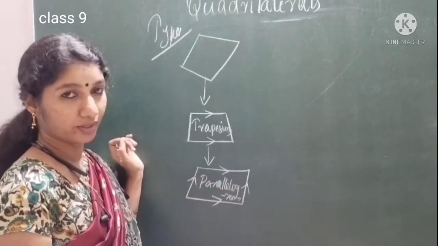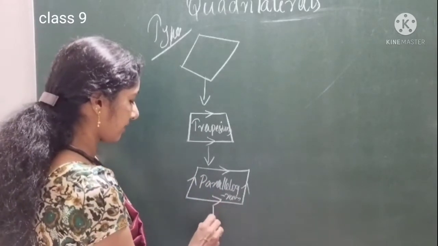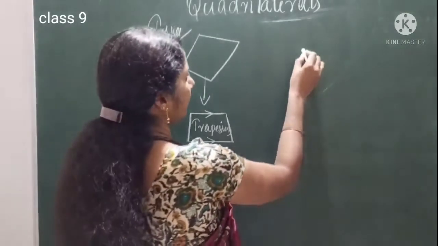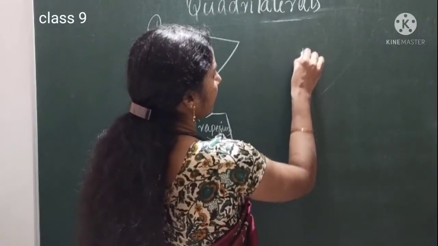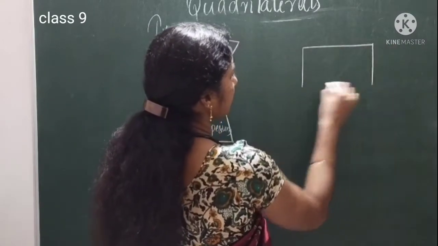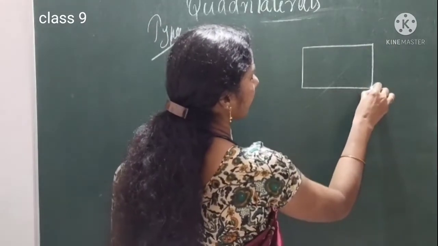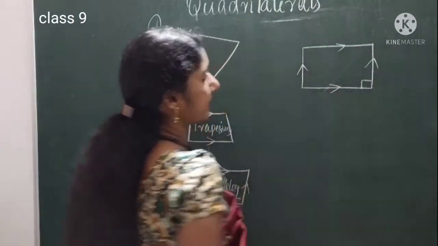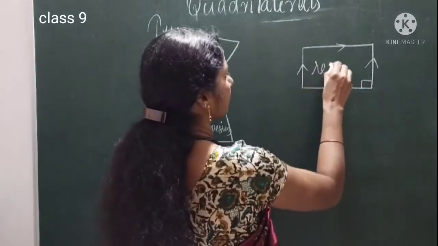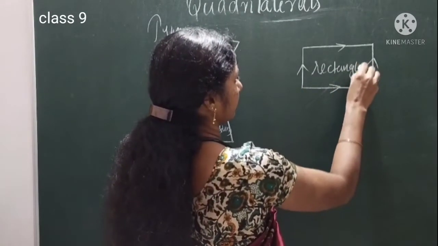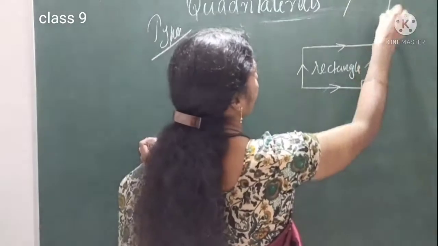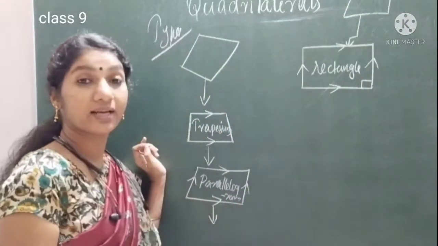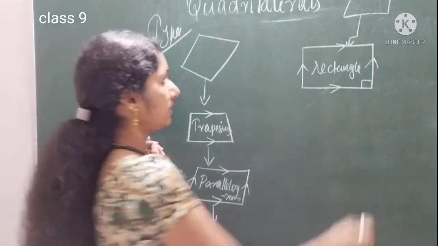This is a parallelogram. For a parallelogram, if all angles are 90 degrees, we can call it a rectangle. So from a parallelogram, if all angles are 90 degrees, we can call it a rectangle.